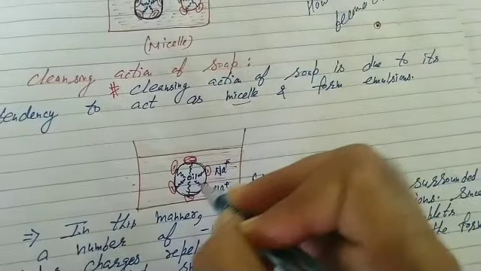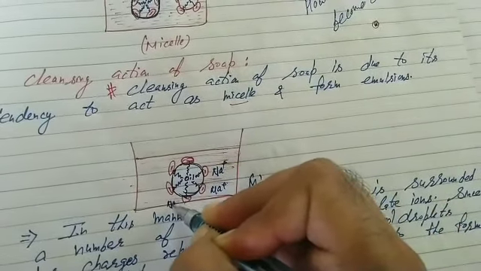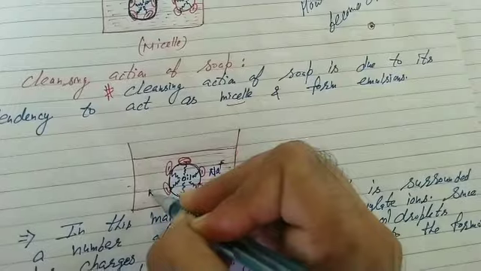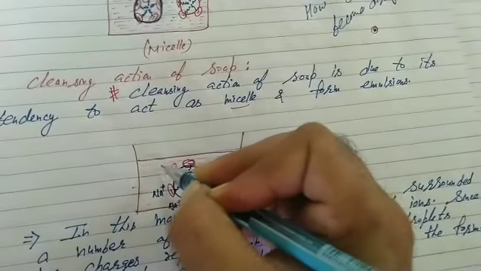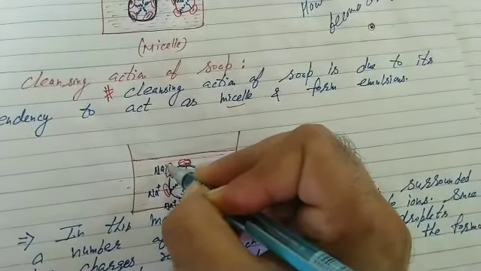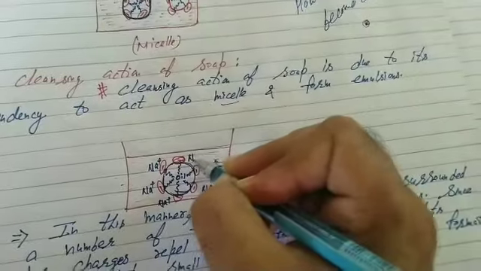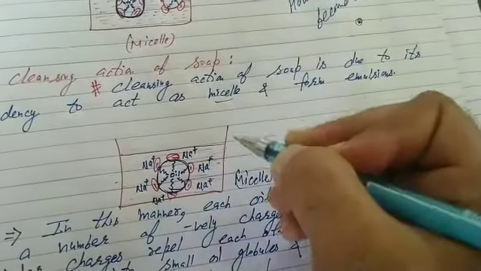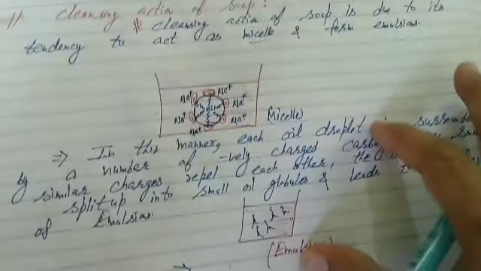Vice versa, in aqueous solution there are sodium ions which are balancing the charge. Soaps are alkaline in nature because sodium stearate is a salt of a weak acid and a strong base. Soaps are alkaline in nature. They turn red litmus blue.